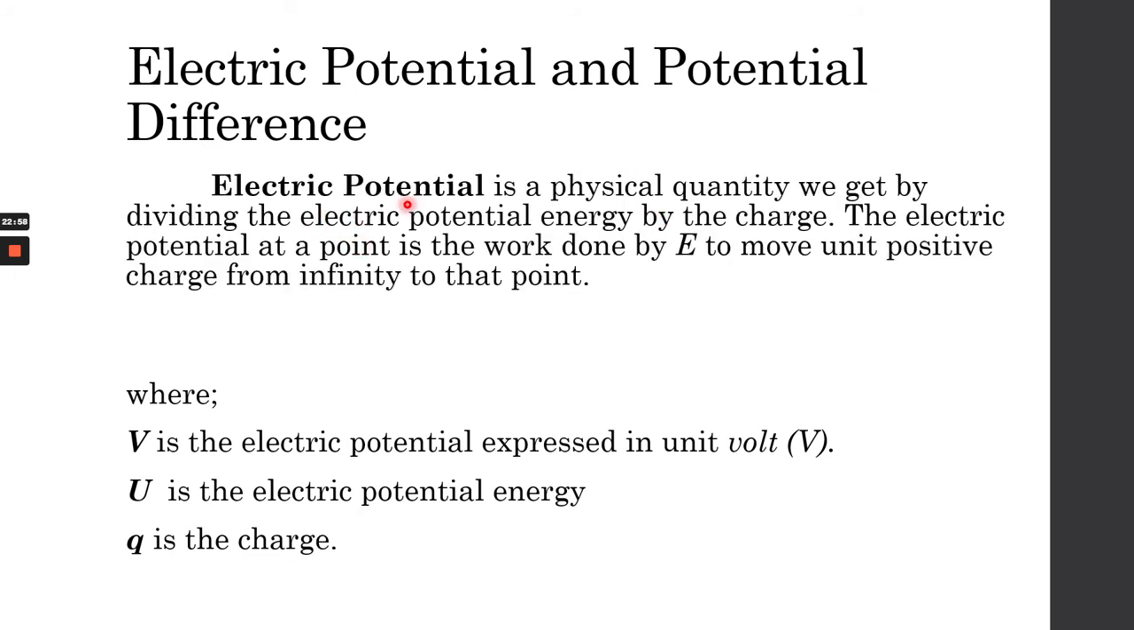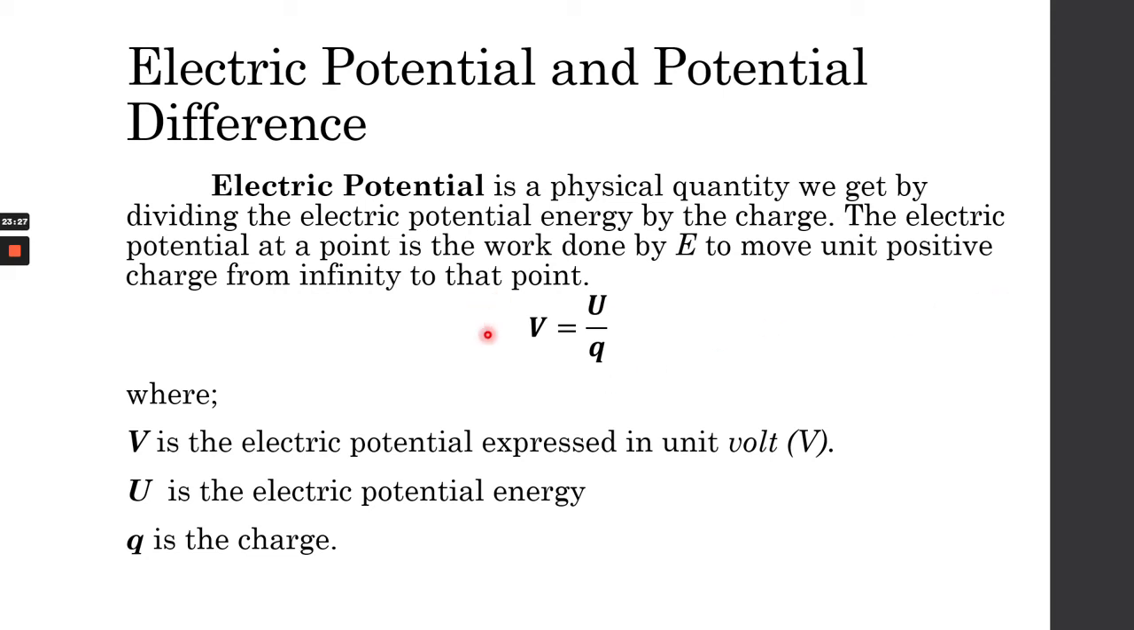So basically, electric potential is a physical quantity we get by dividing the electric potential energy by the charge. So we have an equation for that. This is the electric potential. We can get its value if we have the electric potential energy that we discussed earlier and divide it by the value of the charge.